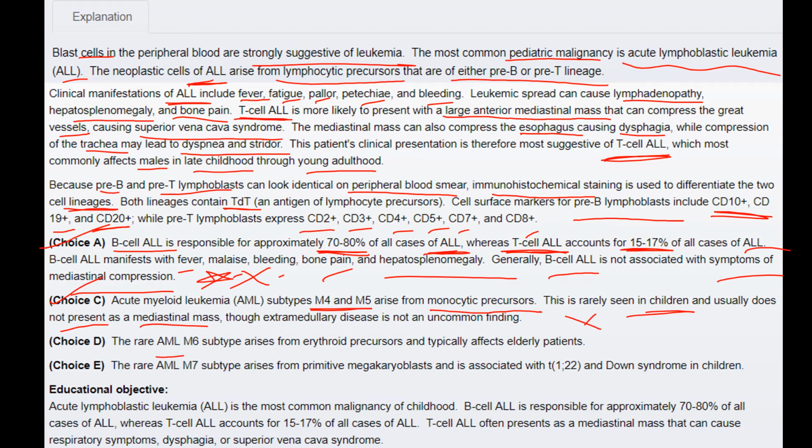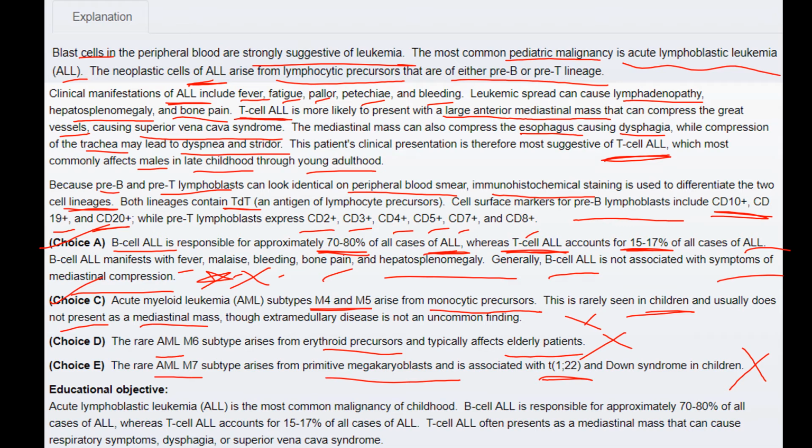The rare AML M6 subtype arises from erythroid precursors and typically affects elderly patients, and thus it was not the answer. The rare AML M7 type arises from primitive megakaryoblasts and is associated with 12;22 translocation and Down syndrome in children, and thus was not appropriate.